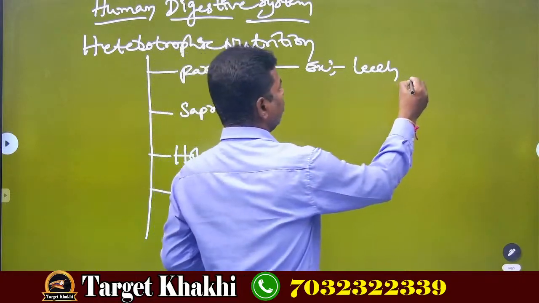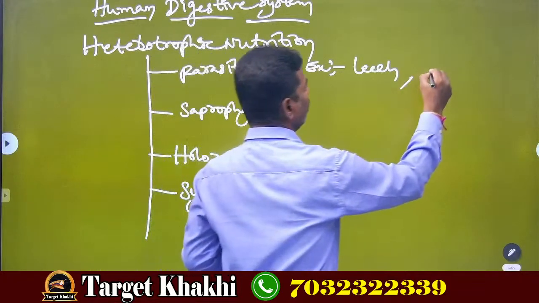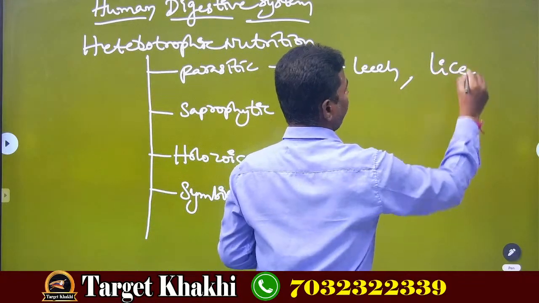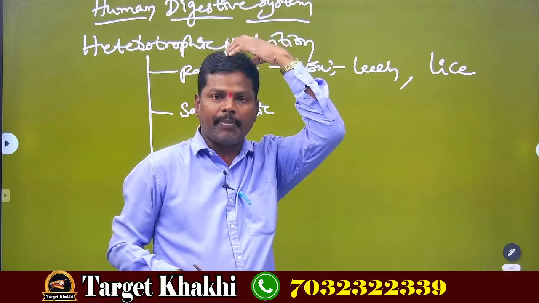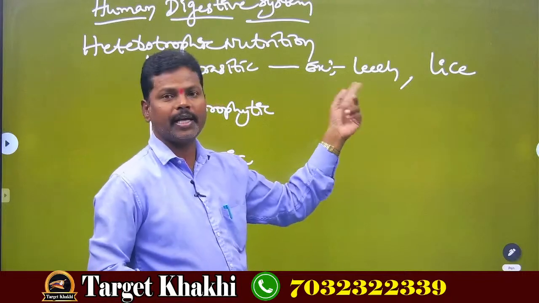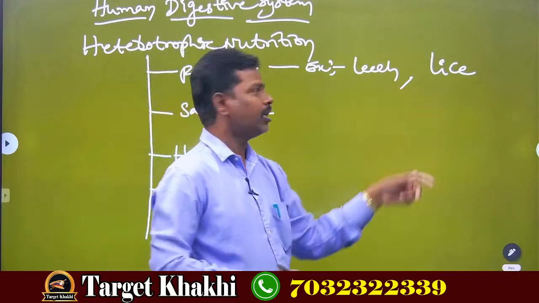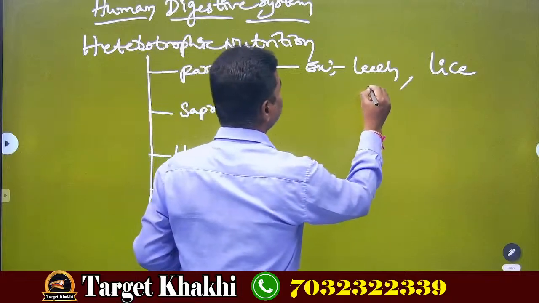Okay? Leeches. Next another thing is lice. These lice also suck the blood, mainly in our hair. So examples for parasite are leech and lice. In plants, the parasitic nutrition is seen in cuscuta.